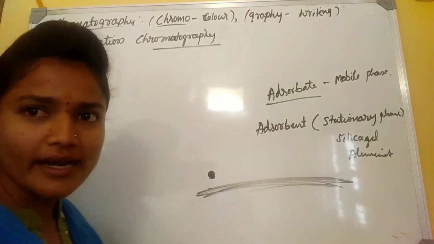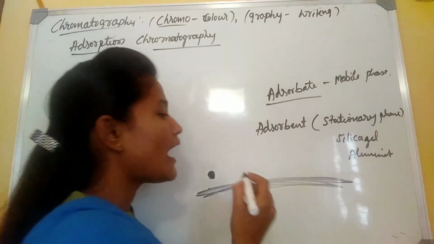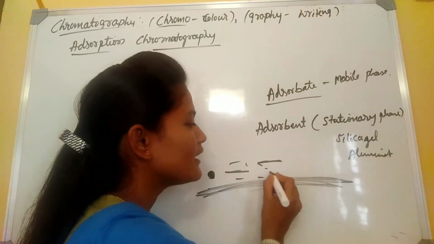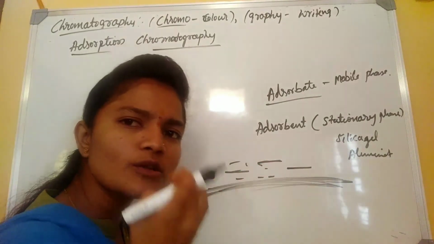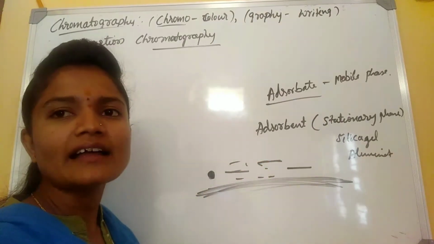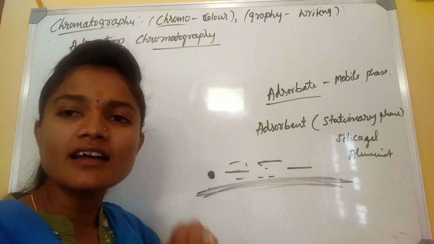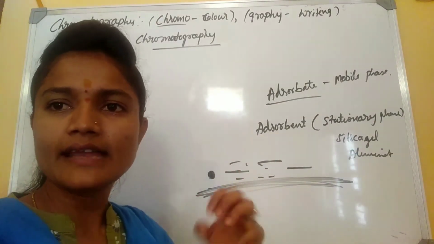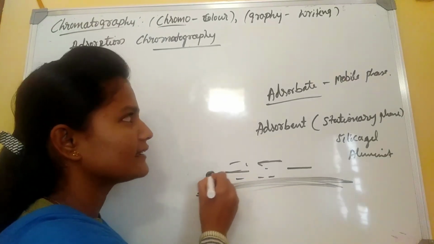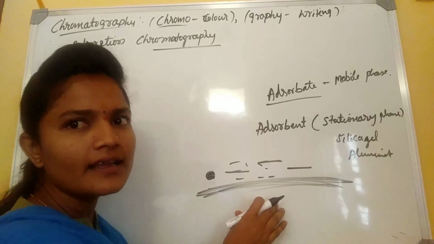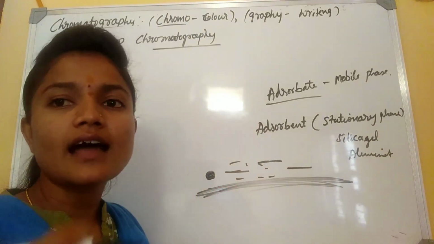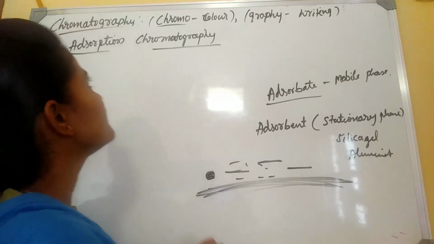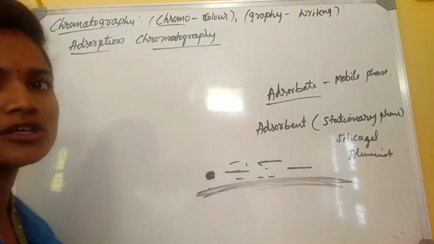The different individual components are moving at different rates. Get it? One may move fast, one may move slowly, one may stick. It depends on the adsorbent, and the rates of moving also depend on it. When we put the solvent, that is the adsorbate, on the adsorbent, the different components vary in the distance they travel. Get it? That is the main principle in adsorption chromatography.